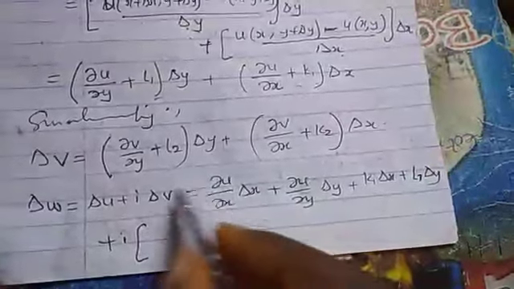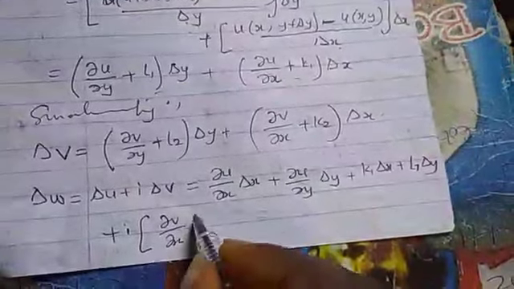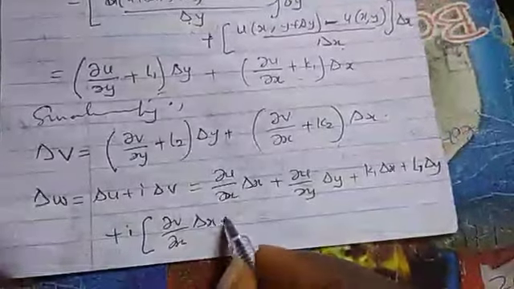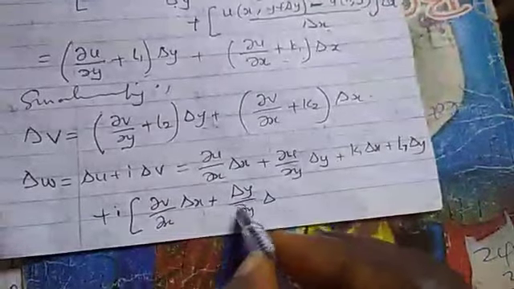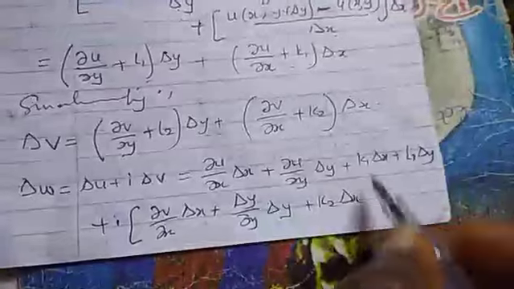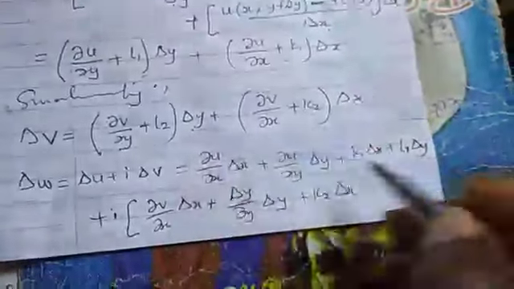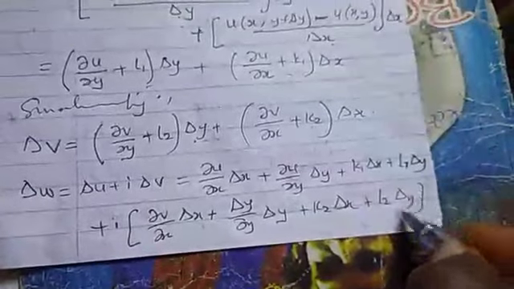If you expand all this, it will be i times dv dx delta x plus dv dy delta y plus k2 delta x, and the last one plus L2 delta y.